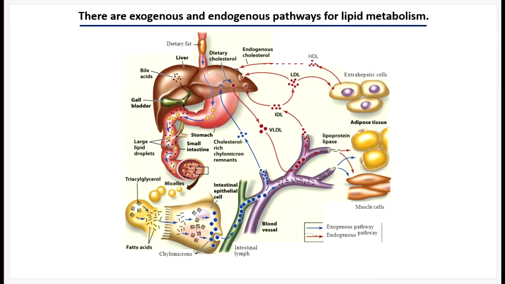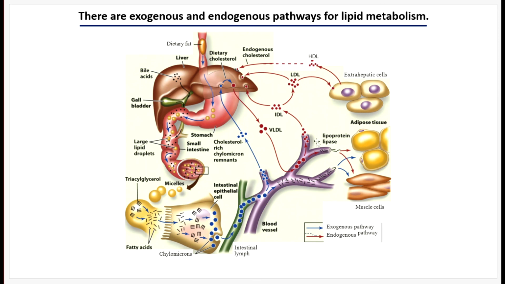This blue arrow represents the exogenous pathway, dietary fat into the blood, into the liver. These red arrows represent the endogenous pathway. The liver will take any of the TAGs delivered to it by the chylomicrons and repackage them into a lipoprotein called VLDL. That enters the bloodstream, and if the destination of this molecule is to store it, we will store it in adipose tissue.